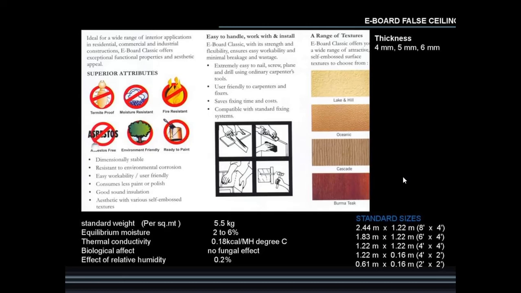Then E-board false ceiling. So their thicknesses are 4 mm, 5 mm, 6 mm. Their superior attributes, they are termite proof, moisture resistant, fire resistant, asbestos free, environment friendly, ready to paint, easy to handle and work with installation, easy to install, easy to work. A range of textures for E-board are Lake Hill, Oceanic, Cascade and Burma teak. Their standard sizes are given here.